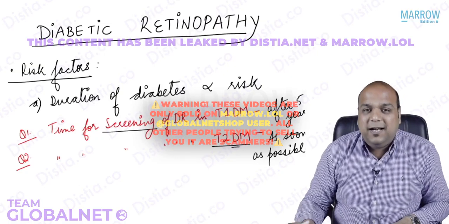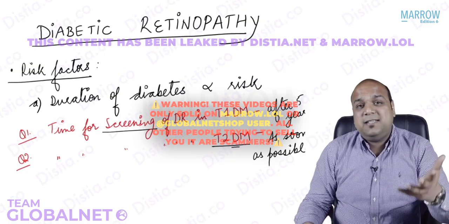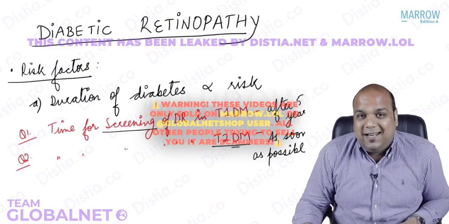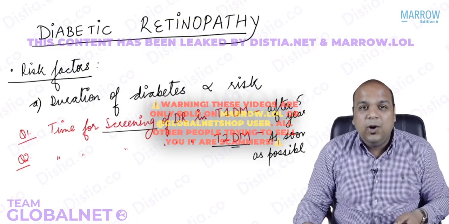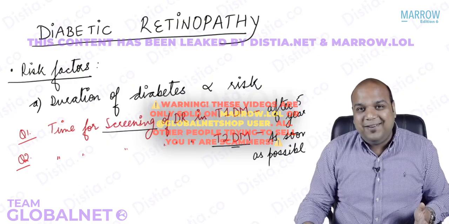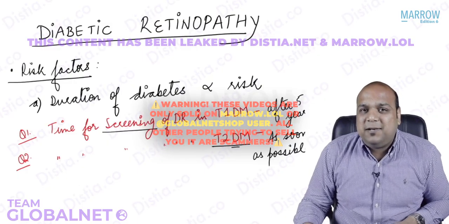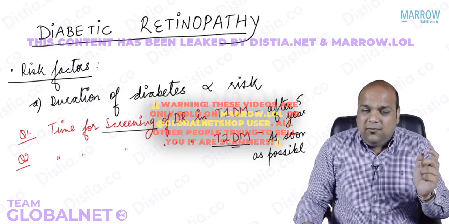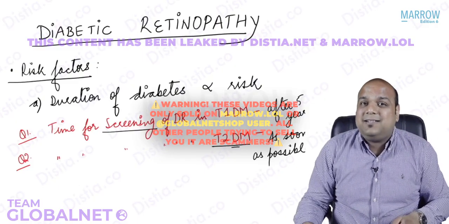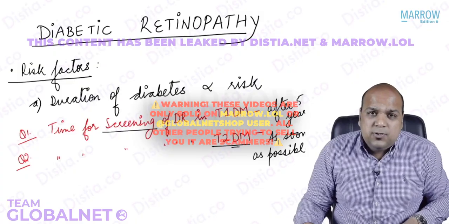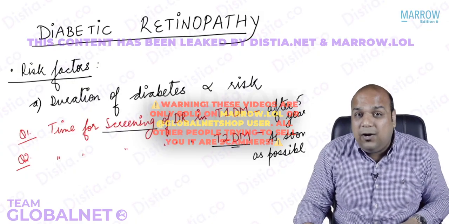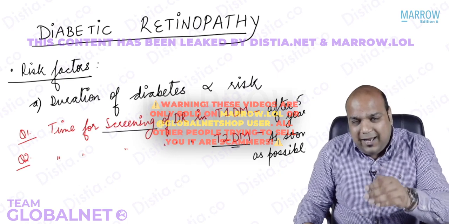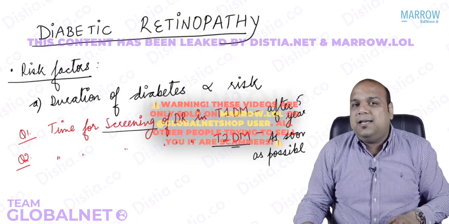Because we know type 2 diabetes mellitus is usually asymptomatic, everybody. Old age, there are no symptoms. Even though we read polyphagia, polydipsia, actually there are no symptoms. This is almost always an accidental and incidental finding. One fine day you go and get your blood sugar checked and you find out it's 200. Oh, we need to start treatment. So we say that type 2 diabetes mellitus is almost always a chronic disease, a silent disease. So we don't know when it started. We only know the date of diagnosis, but we don't know actually when it started because of the chronicity, because of no symptoms. So we assume that if you are diagnosed with type 2, it may already have been 5 or 10 years. And after that, we may have diagnosed. So we say, don't wait. Diagnose retinopathy or screen for retinopathy as soon as possible.